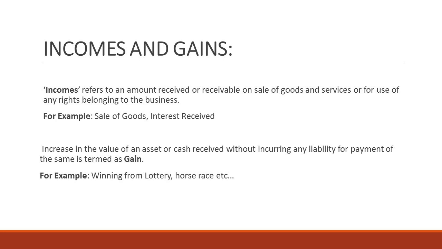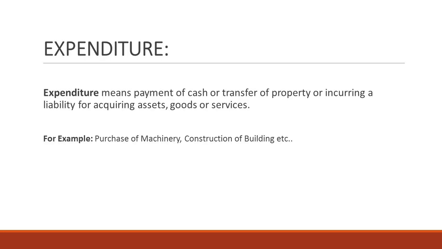Suppose if you win some money from a lottery, if you receive some money from a lottery, and by speculating something, if you get some profit, then all those things are considered as gains. But if you get some money by the sale of goods, if it is not speculation, then such amount is called incomes. So this is all about incomes and gains.